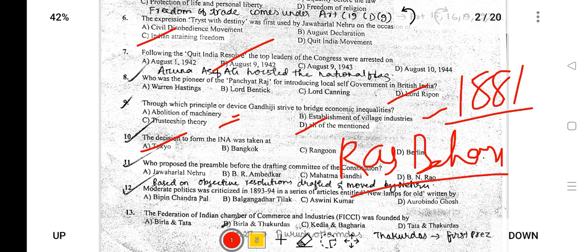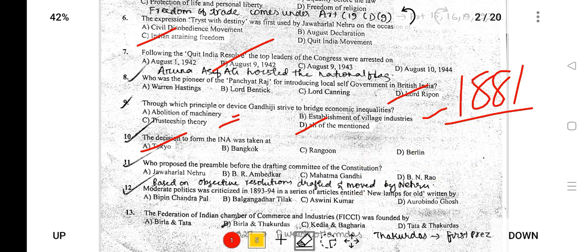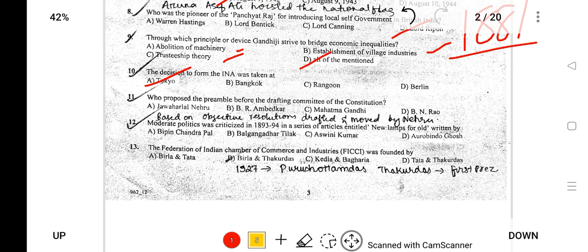The decision to form the INA was taken at Tokyo, whose leader was Subhash Chandra Bose. It was founded by Rash Behari Bose, who handed over the leadership to Subhash Chandra Bose.